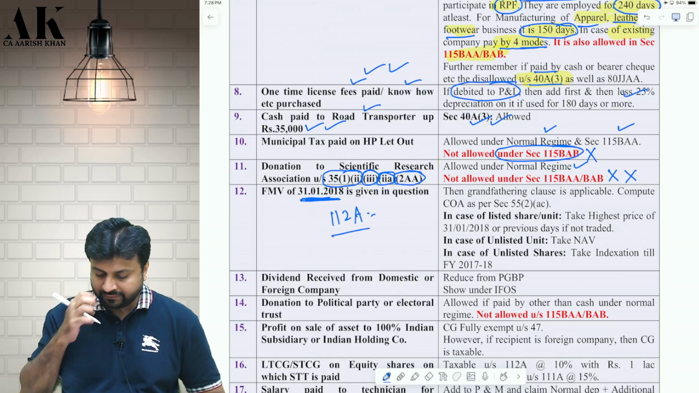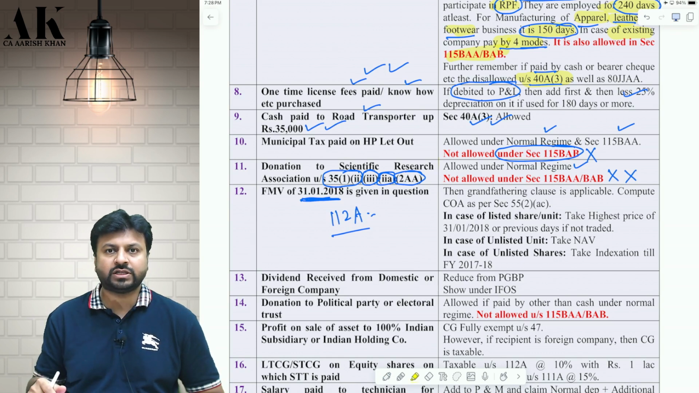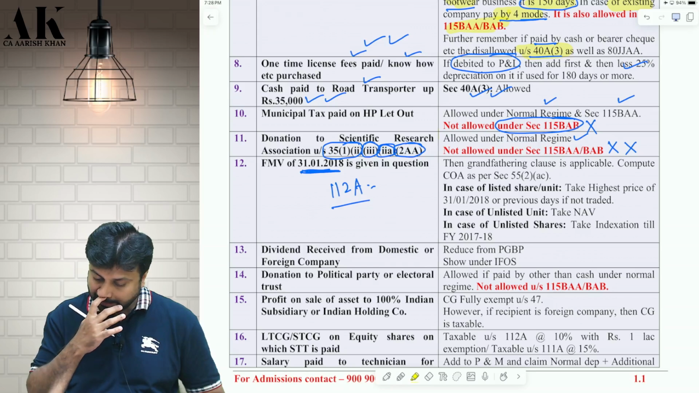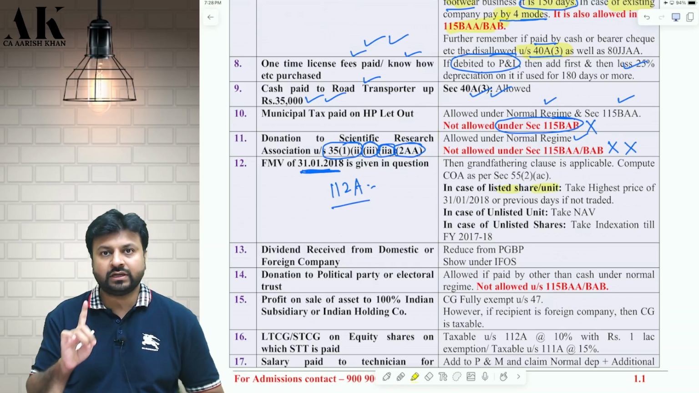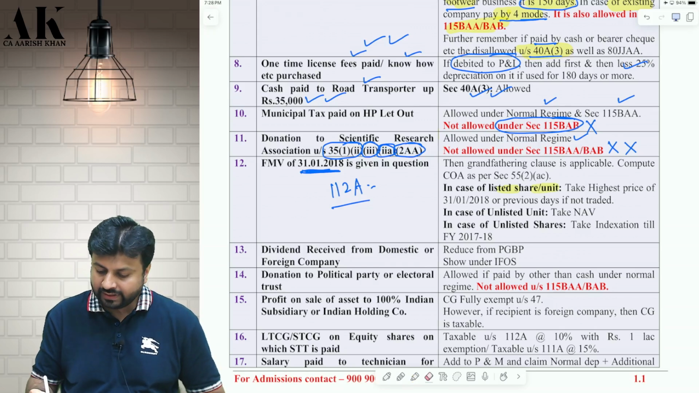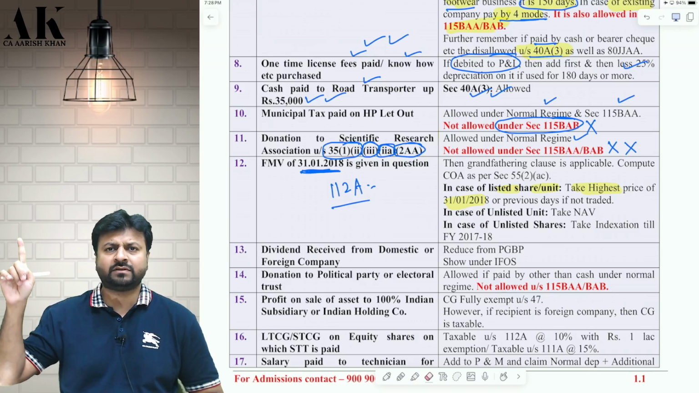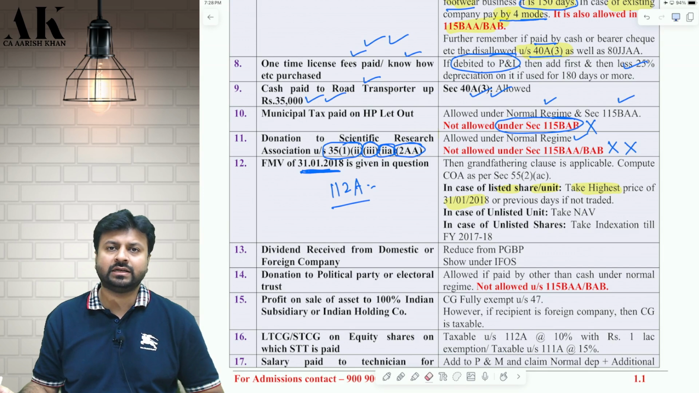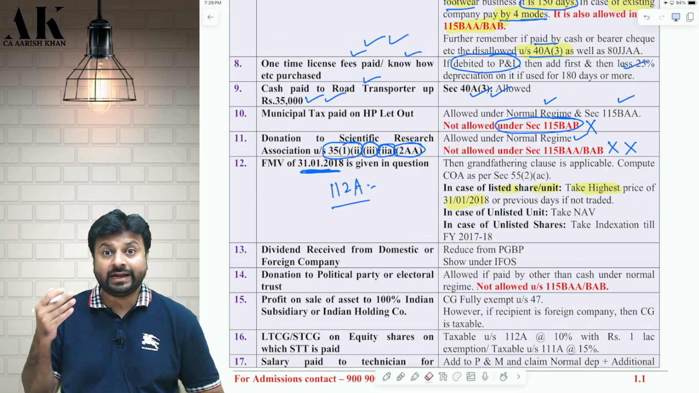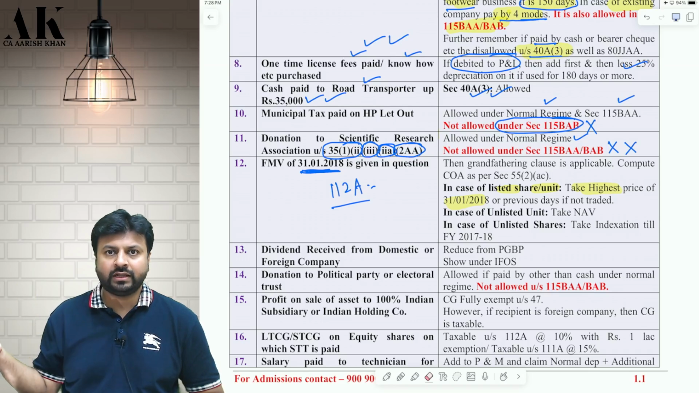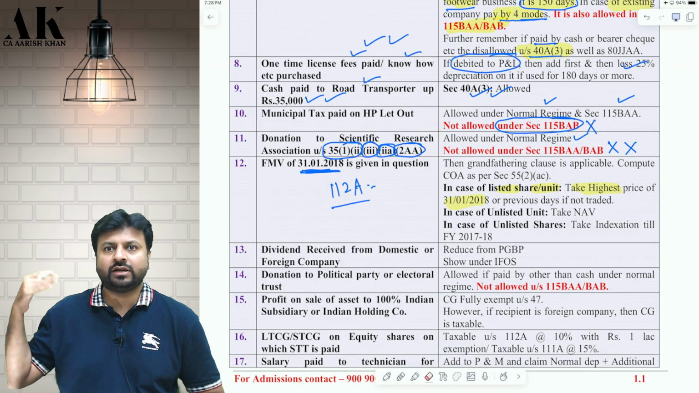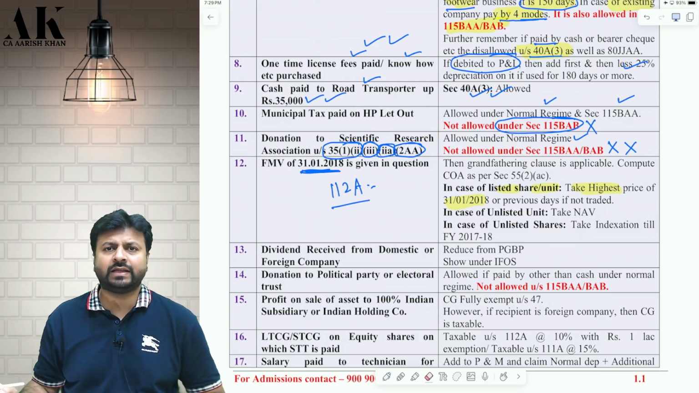How to compute the FMV on 31st Jan, that also I have mentioned here. That is in case of listed shares and listed units. For listed shares and listed units, you will take the highest price on 31st Jan 2018 as the FMV. If on that day the share is not traded, then you can take the value of 30th Jan. If on 30th Jan also it is not traded, then 29 Jan, 28 Jan, 27 Jan, on whichever day it is traded, take the highest price of that day.